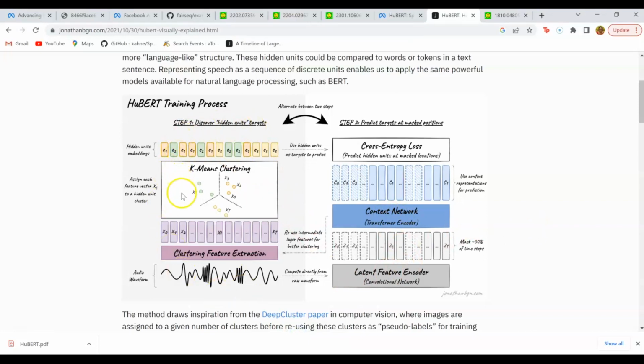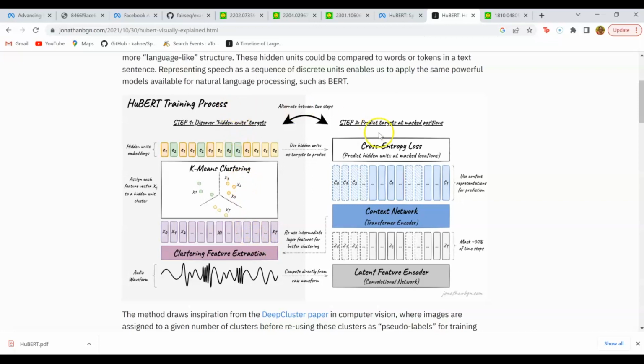So we have to discover these hidden units or the targets, and then in the second step, we train the model to predict the hidden units or the targets for the masked positions of the input. Now, one important thing that I would want to mention is that, remember in the beginning I said that in the first iteration, the authors used MFCC features. Now, I want to emphasize again, those MFCC features are only used in the first iterations.